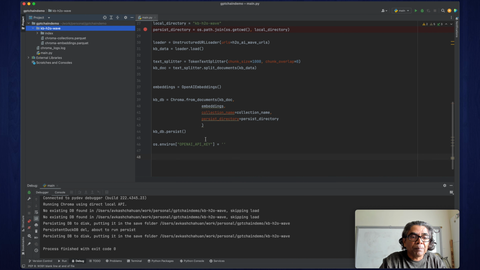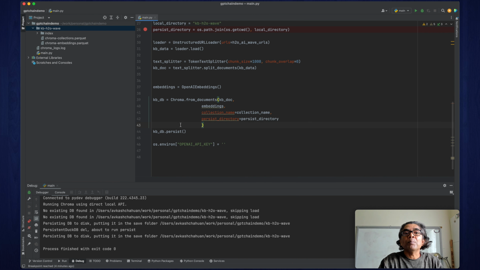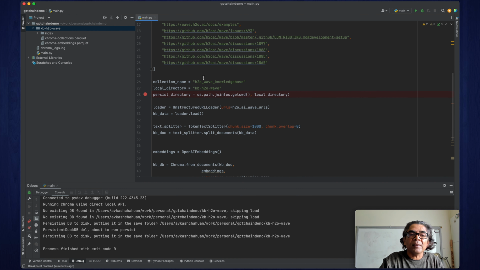In future, in the next code, you can take this whole code and store it in a vector database such as Pinecone. Right now, for the simplicity of this demo, I have decided to save everything in the local file system. However, in the next step, we are going to utilize these embeddings with the help of the OpenAI large language model, make the call, and get answers with regard to the content in these URLs.